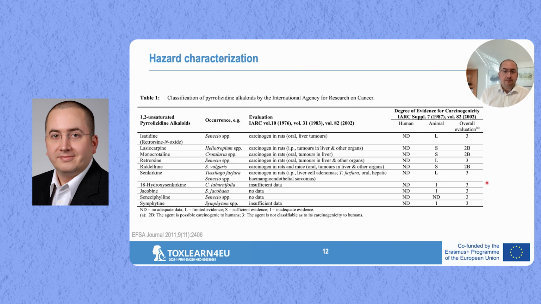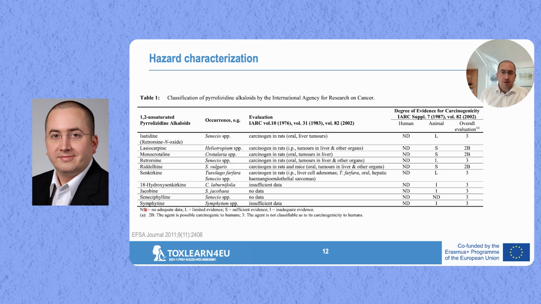What you see is that a number of substances cannot be classified, but there's also a number that are in 2B. So these are considered possible human carcinogens, 2B, namely lasiocarpine, monocrotaline, and riddelliine. I should say that the classification here in class 3 does not mean that these compounds are not carcinogenic.